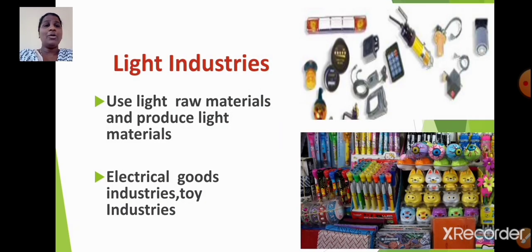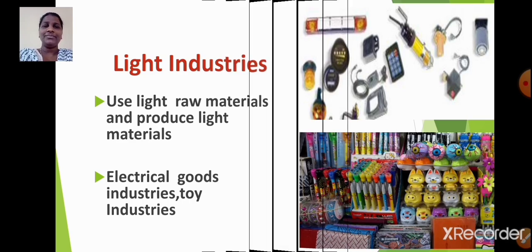Now let us learn about light industries. These industries use light raw materials and produce light materials. So the raw materials used by these industries and the materials produced by these industries both are light in weight. Example, electrical goods industries, toy industries, etc.